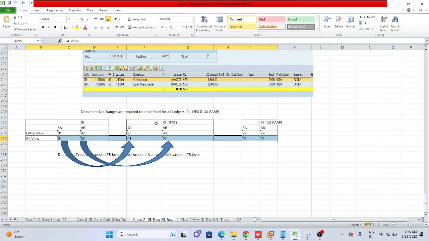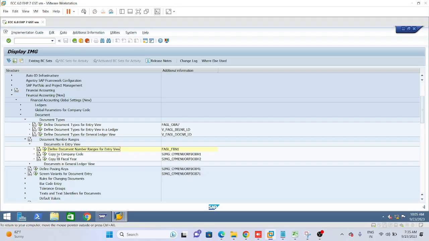Now next, copy to company code. I want this configuration to be copied to the rest of our 3 company codes, this number range which we have defined for entry view. Okay. So now please give another heading, copy to company code.